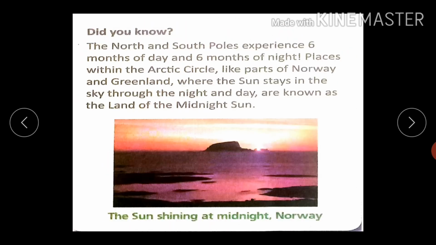Students, did you know the North and the South Pole experience 6 months of day and 6 months of night? Places within the Arctic Circle like parts of Norway and Greenland, where the sun stays in the sky throughout the day, throughout the night and day, are known as the land of the midnight sun. So students, this can also be called as Sumeru Jyoti.